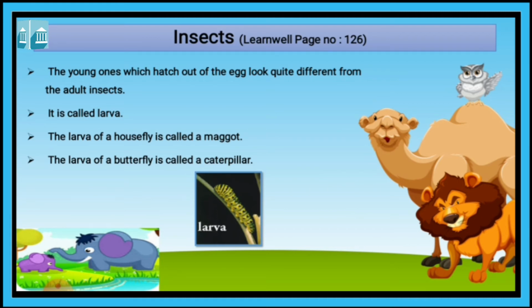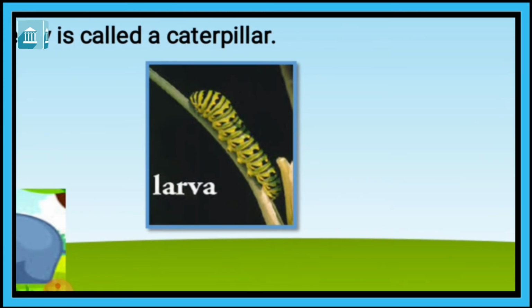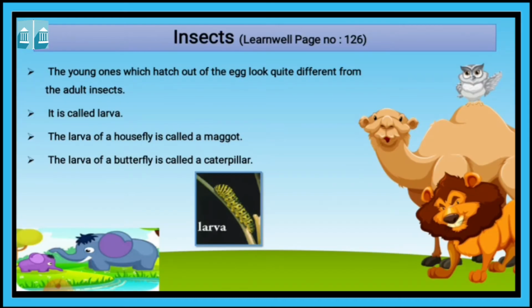So here you can see the picture of larva of butterfly, that is called caterpillar. The larva of housefly is called maggot, and the larva of a butterfly is called caterpillar.